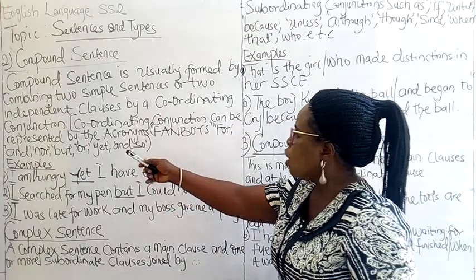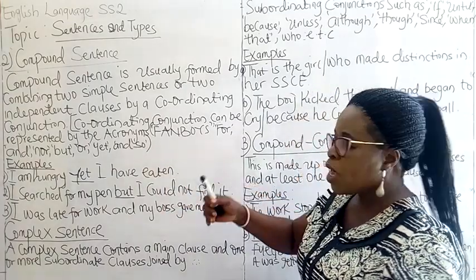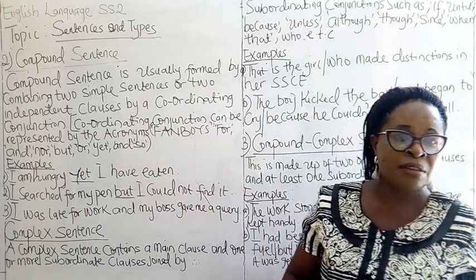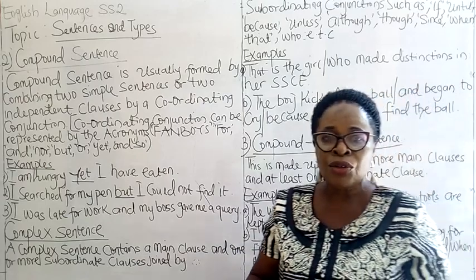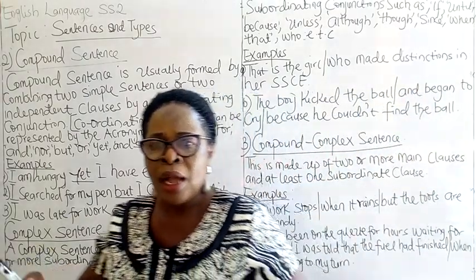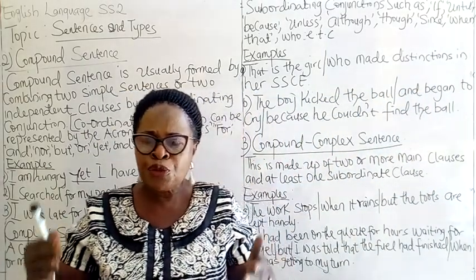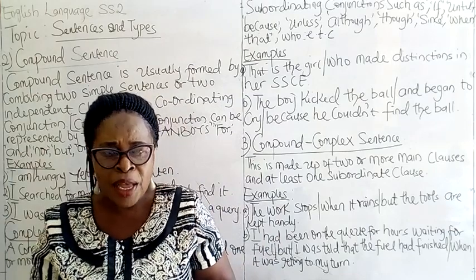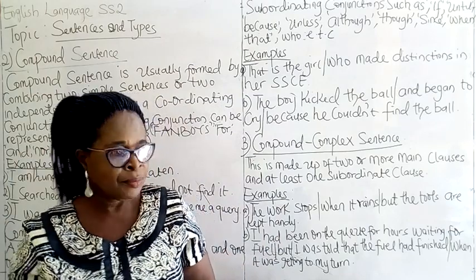So, these coordinating conjunctions will help you to identify compound sentences. Coordinating conjunctions are used to differentiate compound sentences from complex sentences.